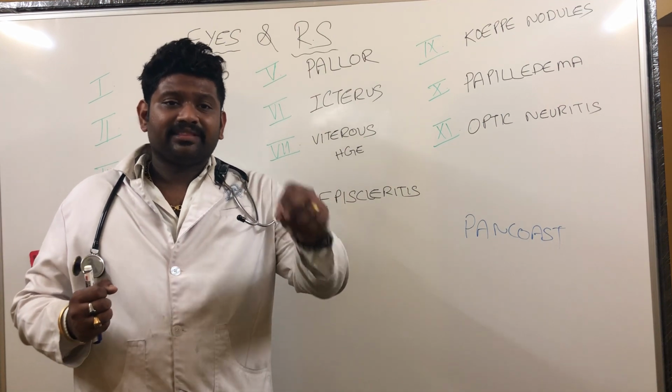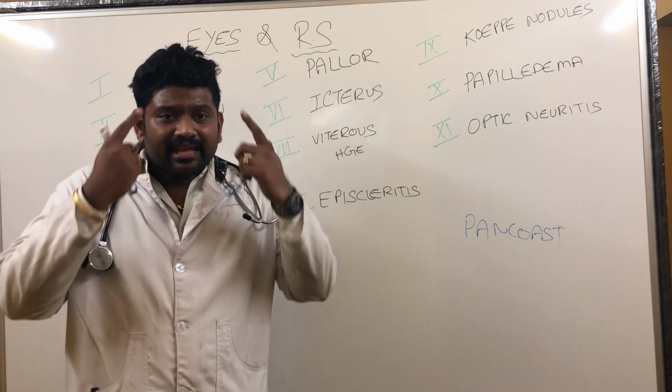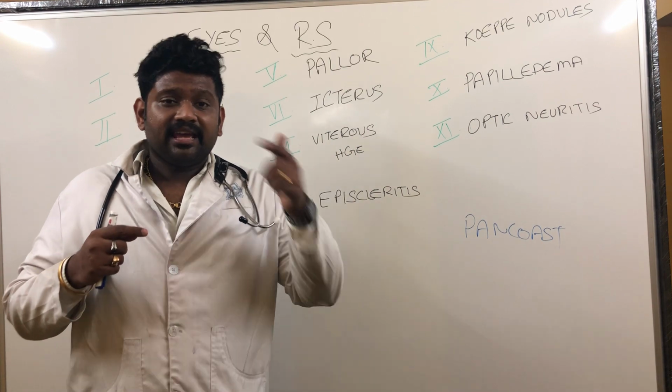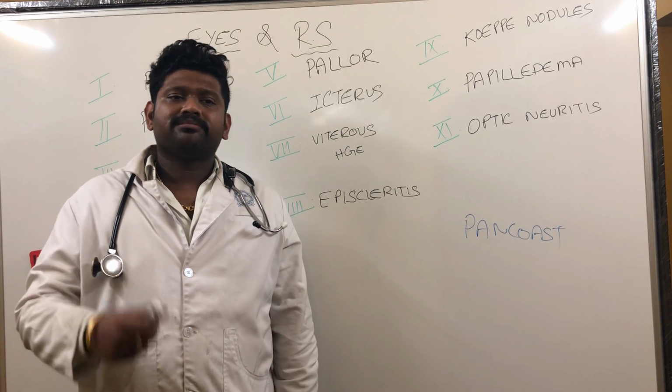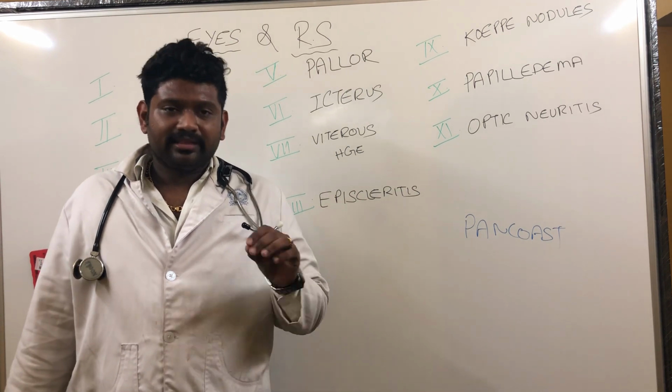So allergy can present anywhere: in the skin in the form of eczema, in the eyes in the form of allergic conjunctivitis, in the nose in the form of allergic rhinitis, in the lung in the form of asthma. So all comes under one thing called allergy. So I think that you understand.